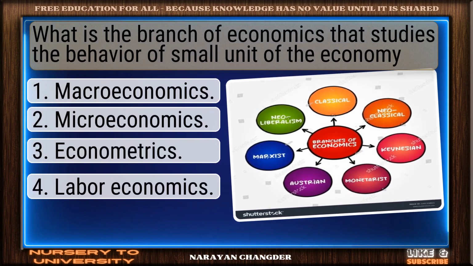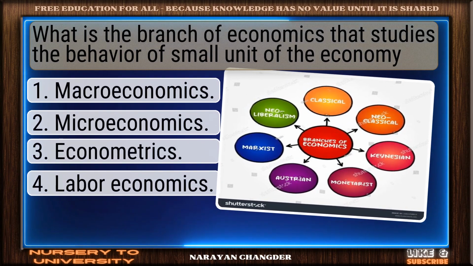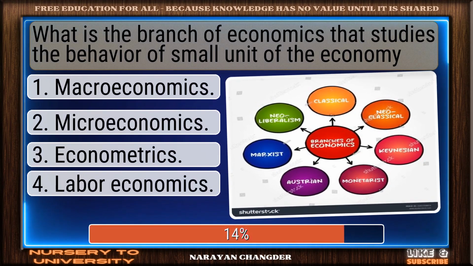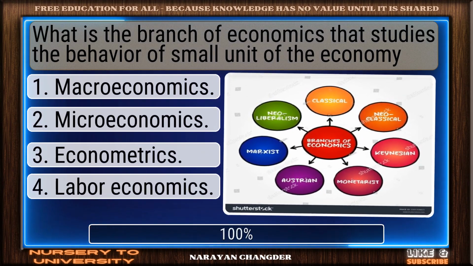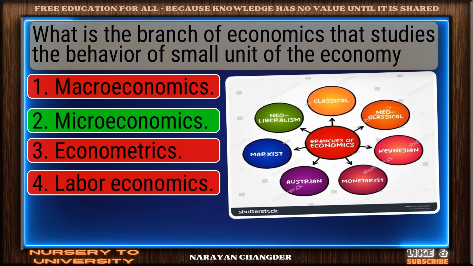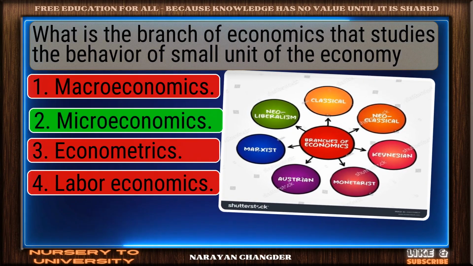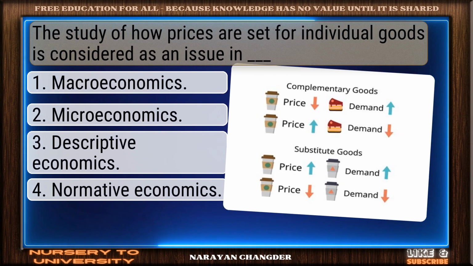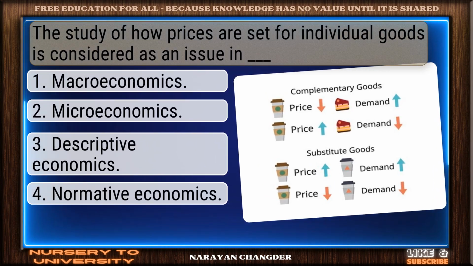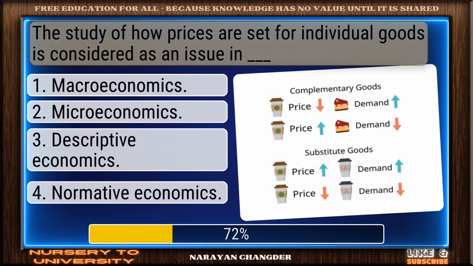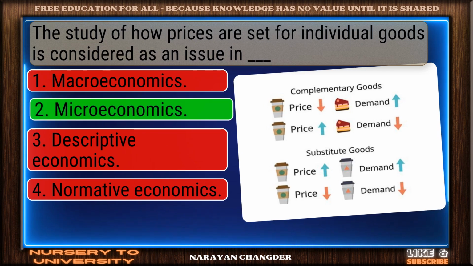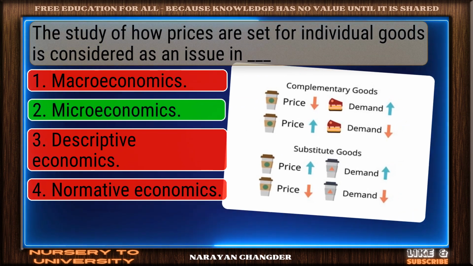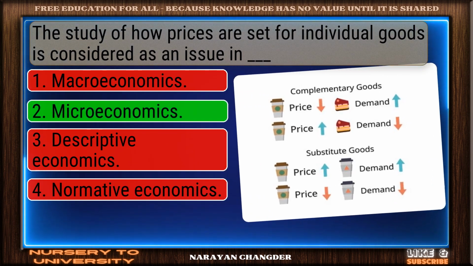What is the branch of economics that studies the behavior of small units of the economy? Well picked. Microeconomics is the correct answer. The study of how prices are set for individual goods is considered as an issue in dash. Correct response. Microeconomics is the most accurate answer.